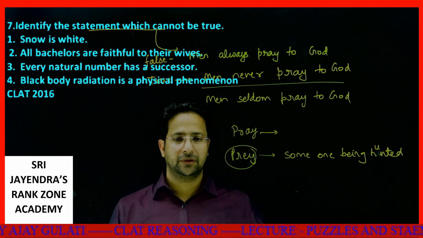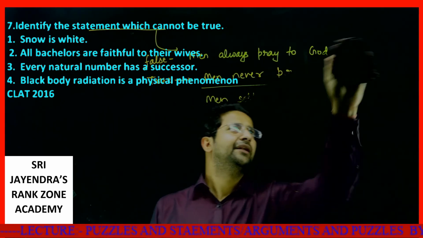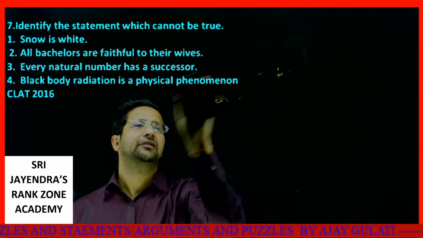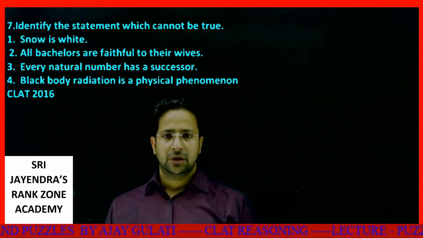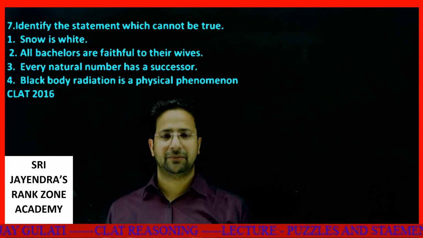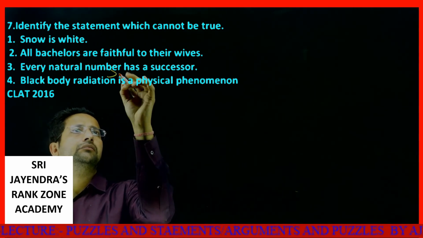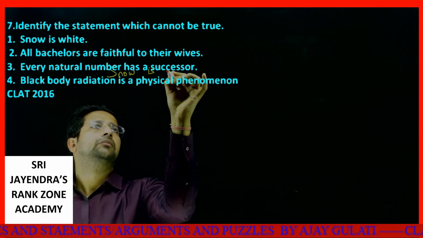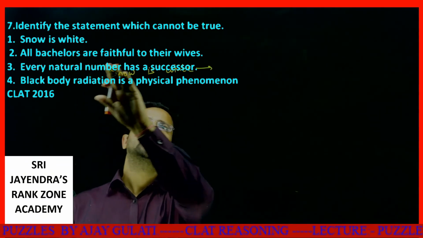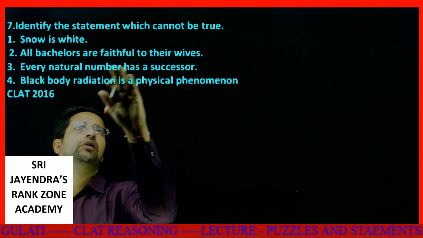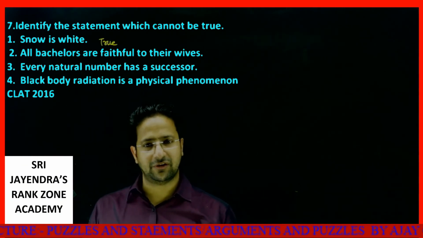Let's see the next one. You have the next question in front of you, and it's an easy one. It's actually not that tough. You all can easily do it. Identify the statement which cannot be true. Snow is white. Can we say snow is white? So this is actually true. Snow is generally white, so it is true.